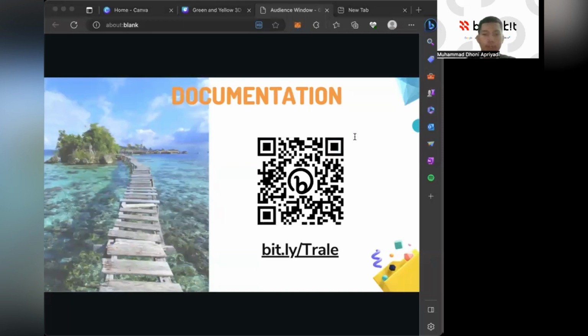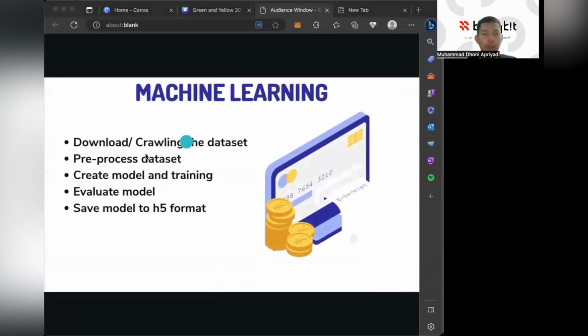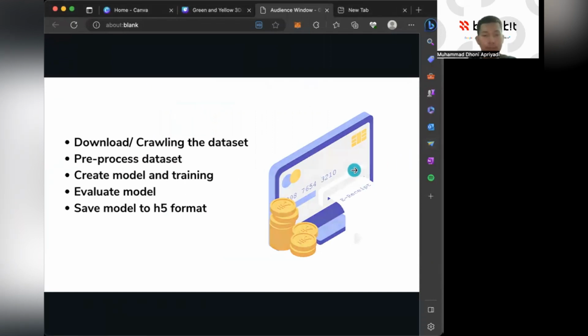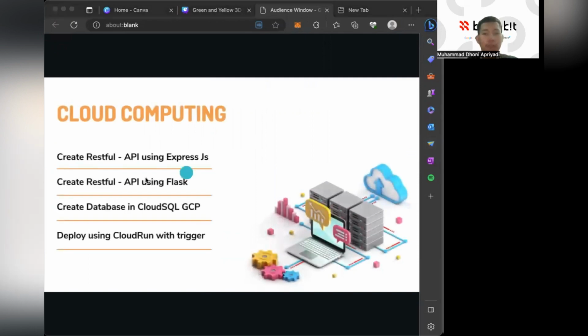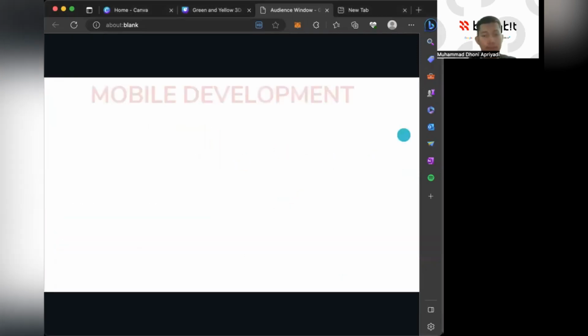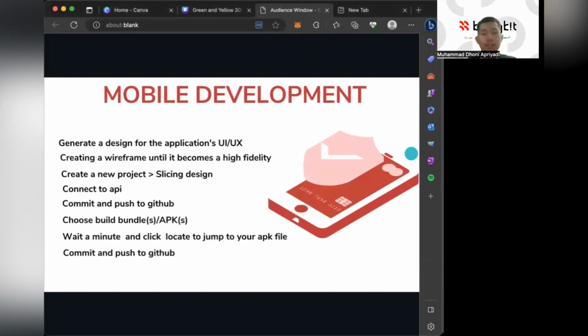This is the document section, where we create and use the interface application build. In machine learning, we just need to create a virtual machine with a compute engine and build a model, then convert it to H5 format. In cloud computing, we use cloud storage, App Engine, and Compute Engine, so you can easily replicate it here. And the last is the Android section, so you can easily replicate it over here.